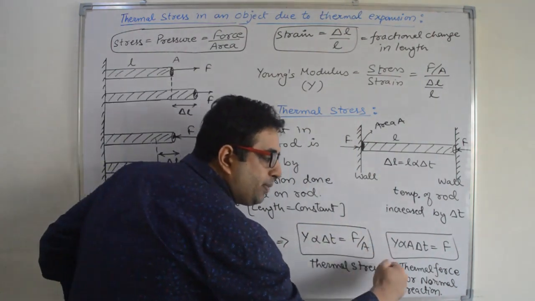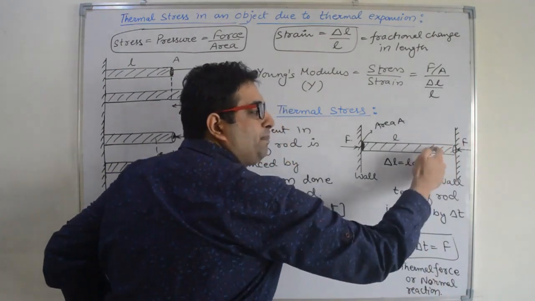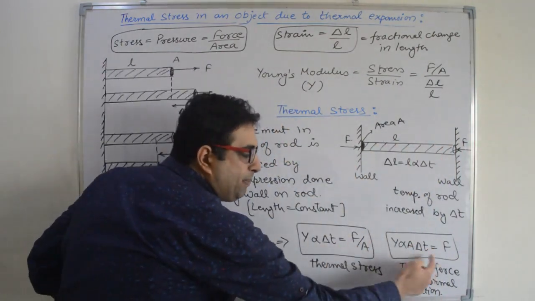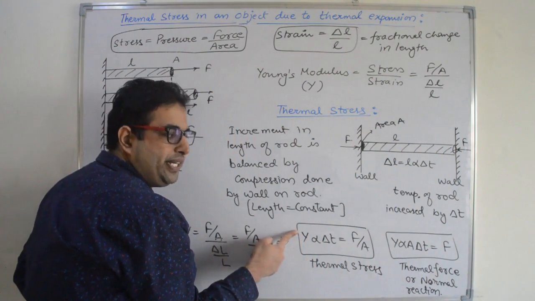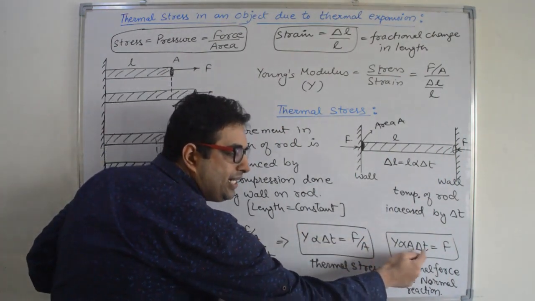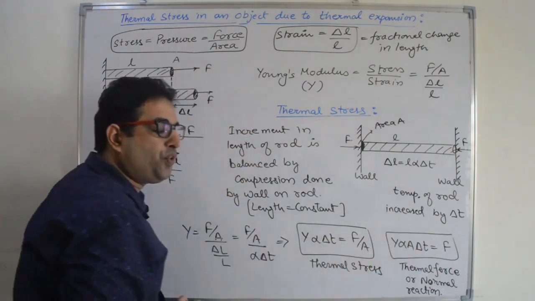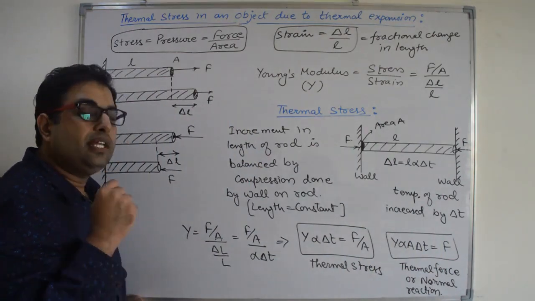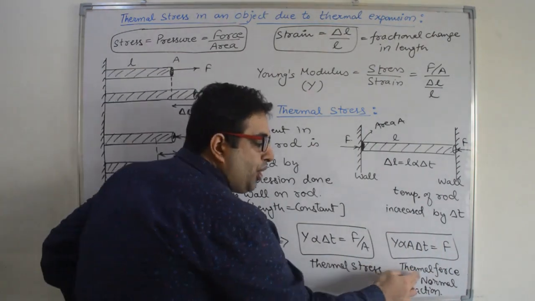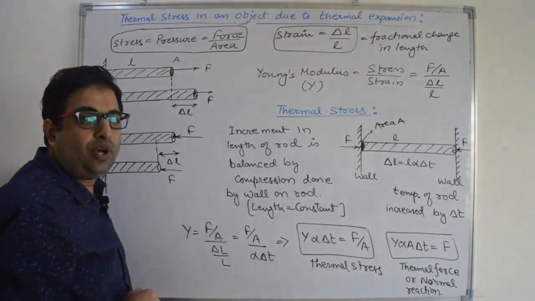And what is the thermal force or normal force applied by the wall? Multiply this A to the left side. You will get Y alpha A delta T, that is equal to the force, and it is known as thermal force or normal force applied by the wall. Right?